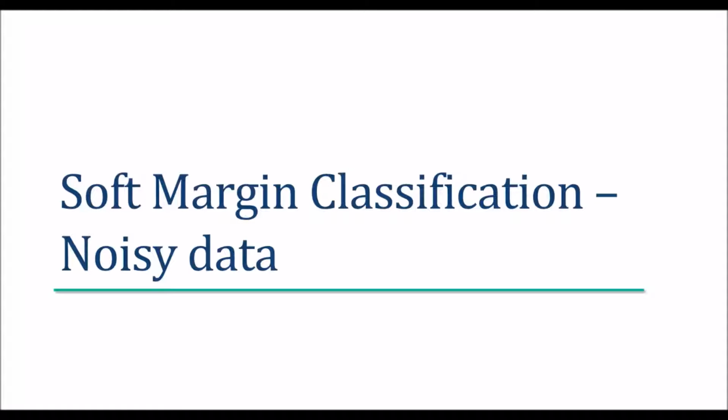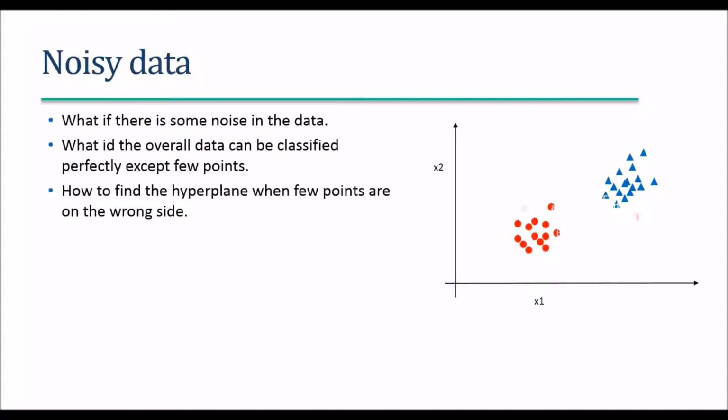Till now we have seen an example where the two classes are perfectly separable. What if there is some noise in the data? What if the points are not that easily separable? Like, forget about linear separation. If there is some noise, where we need to fit a totally non-linear curve that will separate these two classes, or that will be used in classification.